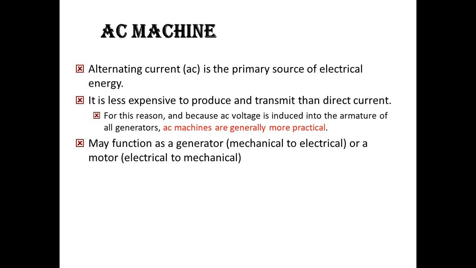So machines are categorized into two, like previously we saw how the DC machine is categorized. One is the generator and the other is the motor. In that we saw a lot of classification, and here we are going to see the AC machines categorized into the motor as well as the generator, and also the transformer, which works under your AC inputs and also comes under your AC machine. So these three we are going to see in this topic.